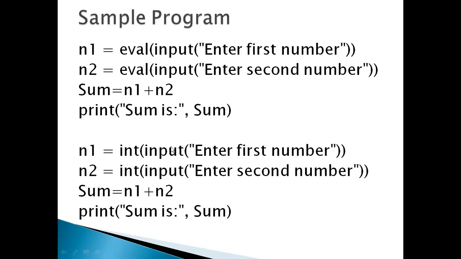You have to remember that the input part is closed first, and then the integer function's bracket is closed. Inner and outer brackets both need to be closed. Whenever you apply plus, minus, multiply, divide, or any operator, it will display the result accordingly.